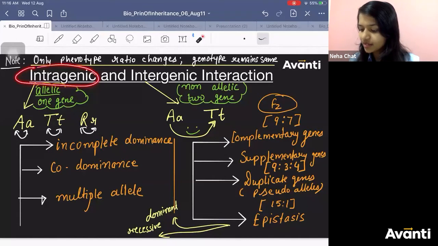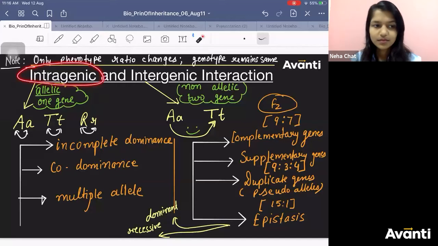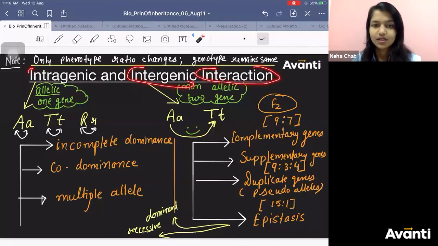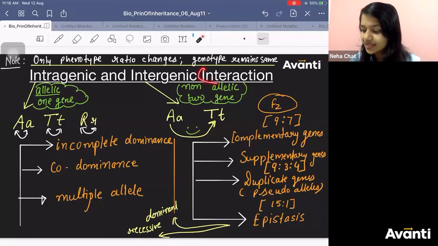So intragenic and intergenic interaction. Intra means within the same gene. Inter means between two genes.